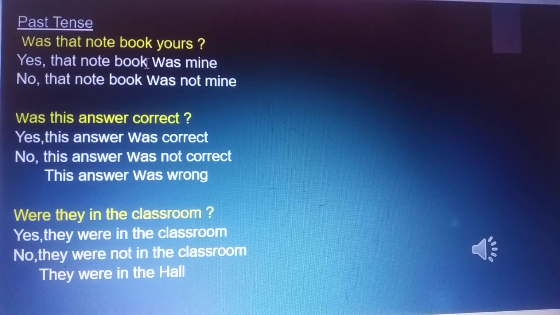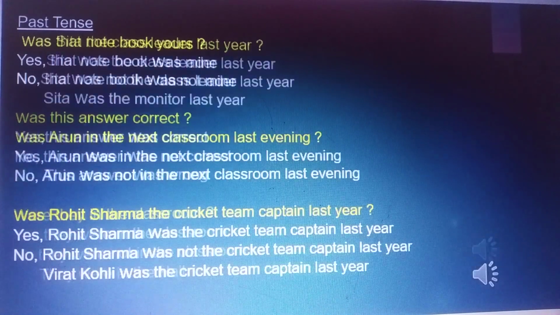Was that notebook yours? Yes, that notebook was mine. No, that notebook was not mine. Was this answer correct? Yes, this answer was correct. This answer was not correct. This answer was wrong. Were they in the classroom? Yes, they were in the classroom. No, they were not in the classroom. They were in the hall.